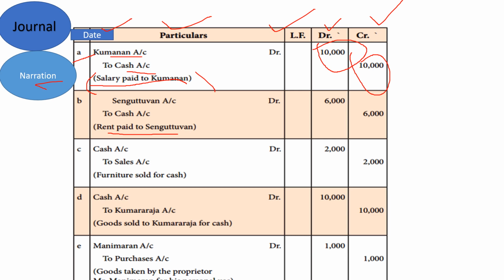That means you always start with a bracket and close it with a bracket. Okay, so whatever transaction took place in your organization or in your business, you write in the form of narration along with the journal entry. Journal entry means whatever I'm writing in my books of accounts in the form of debit or credit, that is called journal entry.